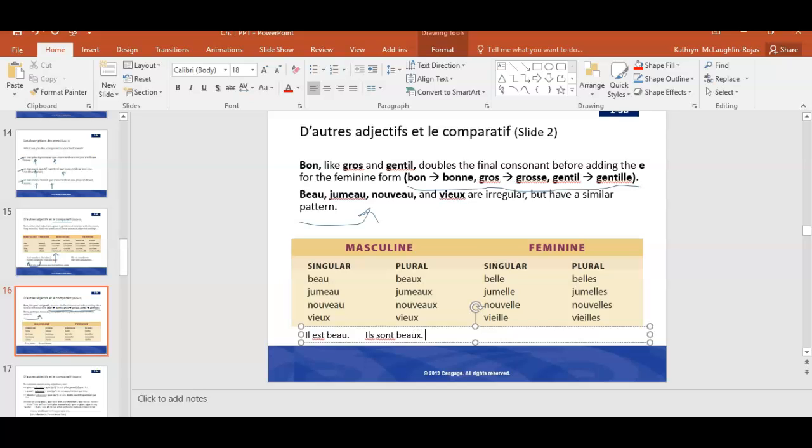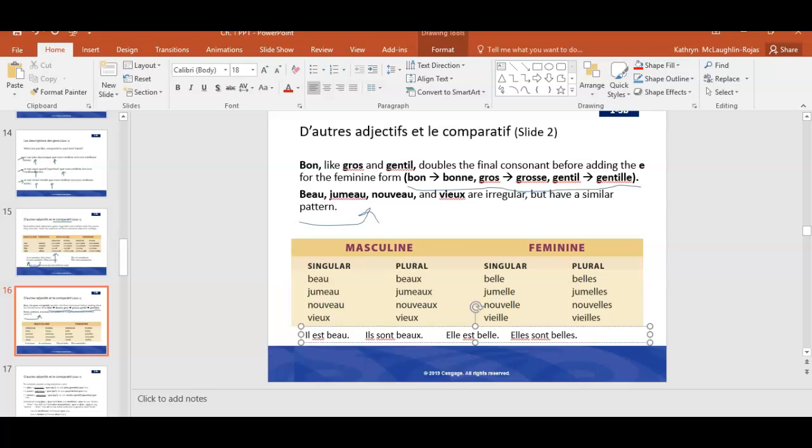So the pronunciation of the adjective doesn't change, but the spelling does, because now it goes with ils, I-L-S, in the plural. Okay, if I wanted to say she is beautiful, it would be elle est belle. And if I want to talk about more than one female person, elles sont belles. So the pronunciation doesn't change, but the spelling does.